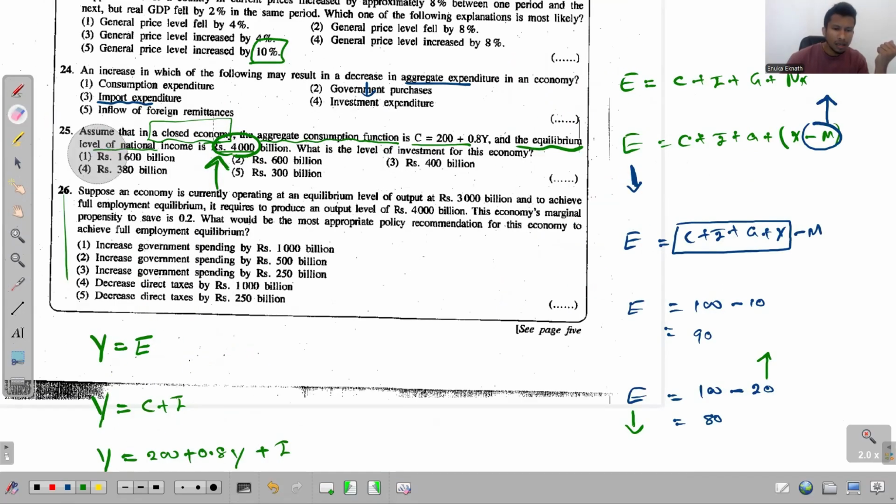So the answer 600 you find in the second option. That's the answer.